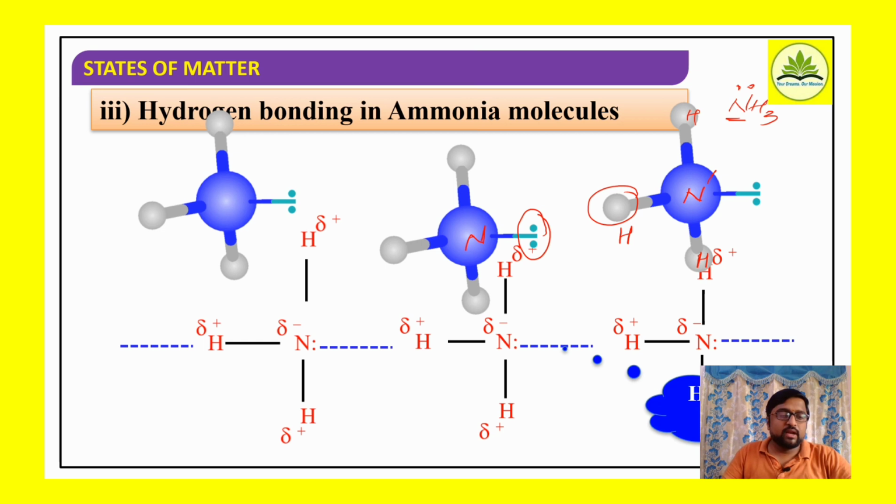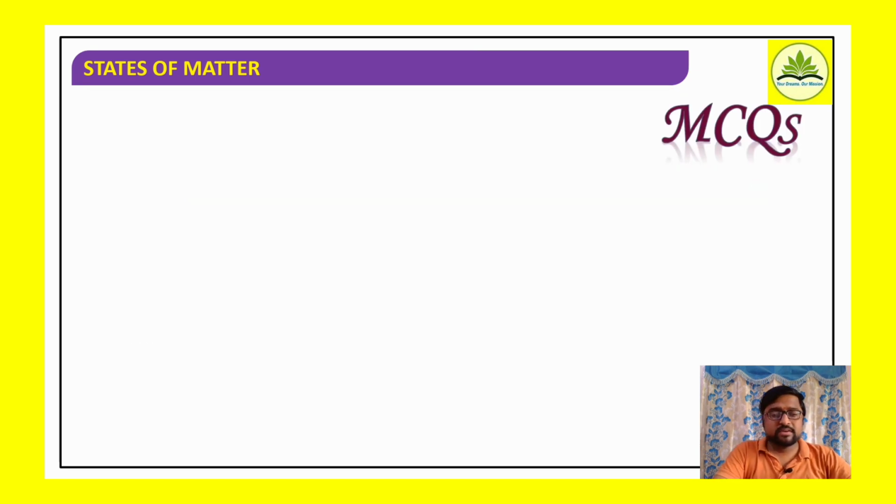Okay. Well, so what we can say here is that hydrogen bonding is a special type of bonding. We can say it is a type of dipole interaction. But in a hydrogen bond, the hydrogen atom of one molecule interacts with more electronegative elements such as oxygen, fluorine, nitrogen of the same molecule or any other molecule. Okay, it is called hydrogen bonding.